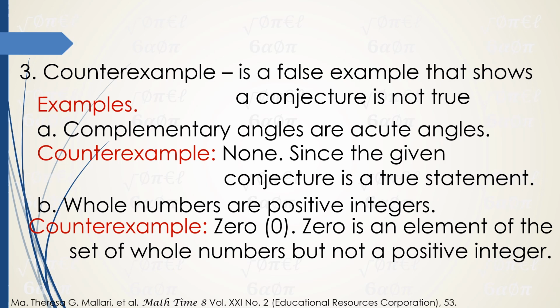I said that all whole numbers are positive integers. What about 0? 0 is an element of the set of whole numbers, but it is not a positive integer. So that is an example of a counterexample. You contradict what is in the conjecture by giving a false example. If you are able to give one, that is a counterexample. If you cannot give one, therefore there is no counterexample and the conjecture is true.